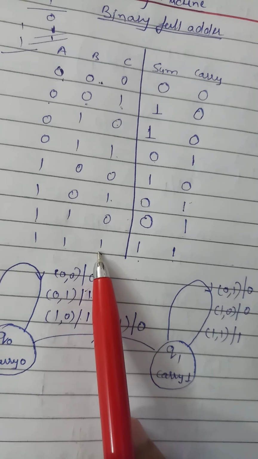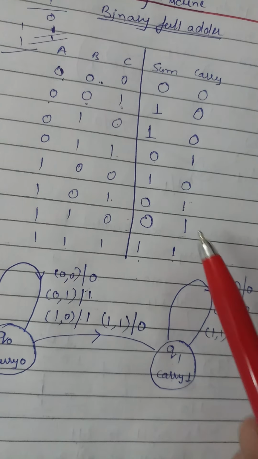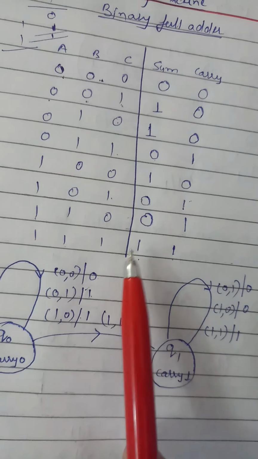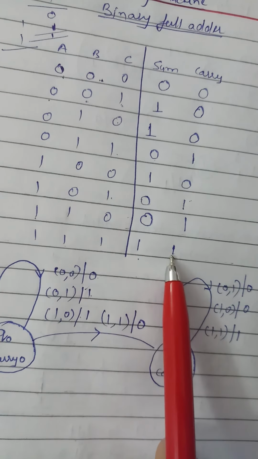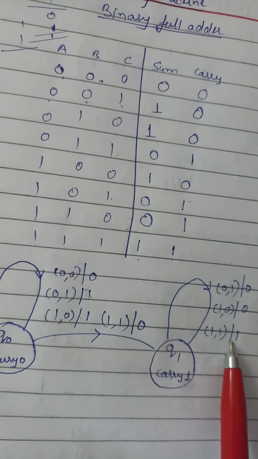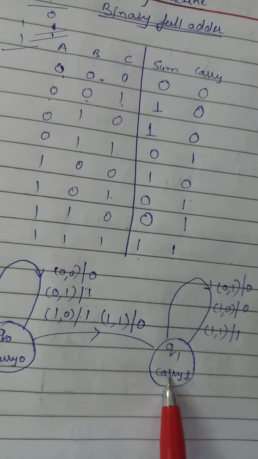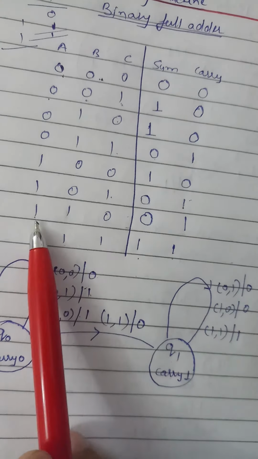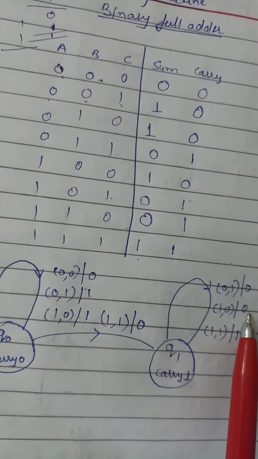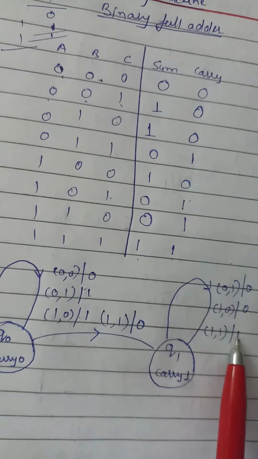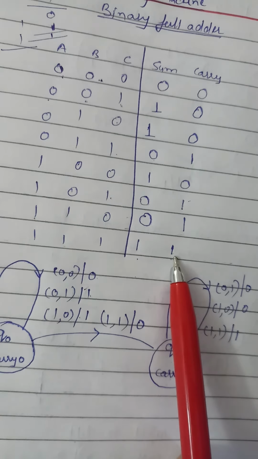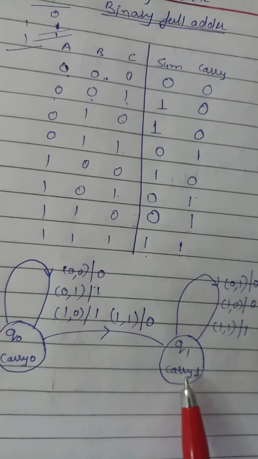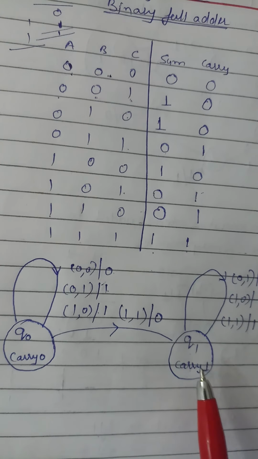But for 1 1 with carry, sum is 1, so we write here sum is 1, and carry is also 1. So in all three, carry is 1. So we move to that state, and we are working on this state Q1.